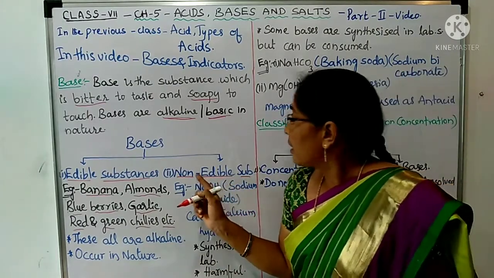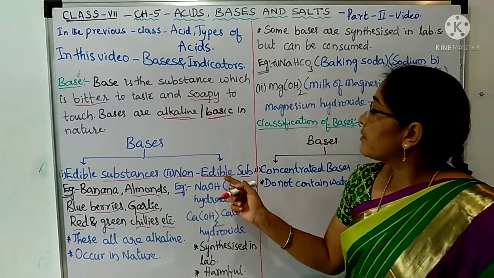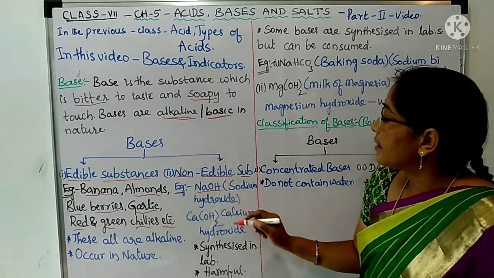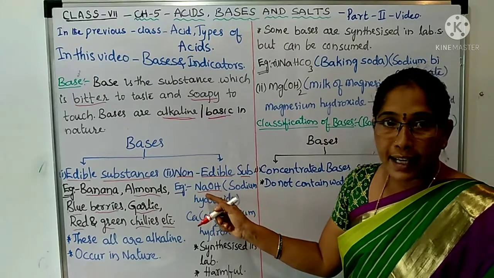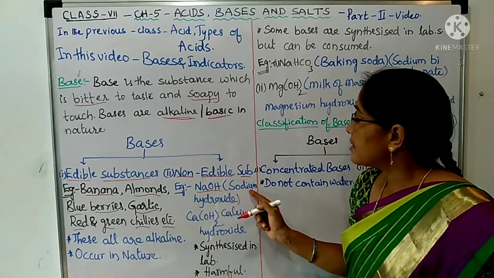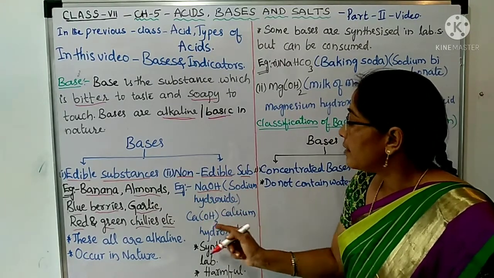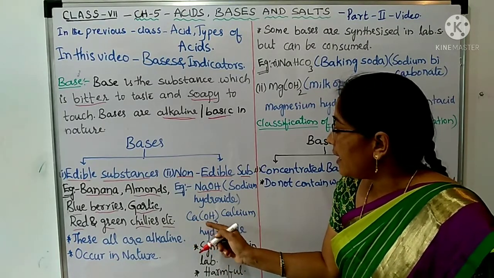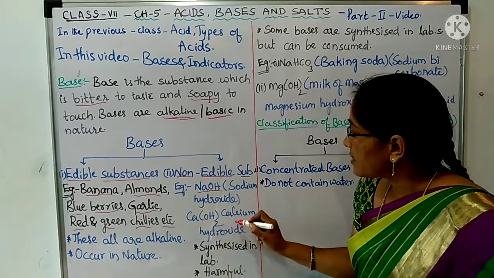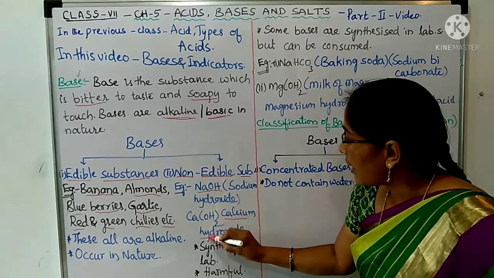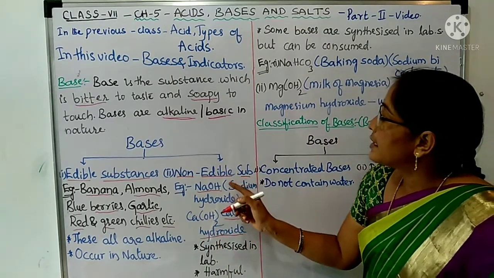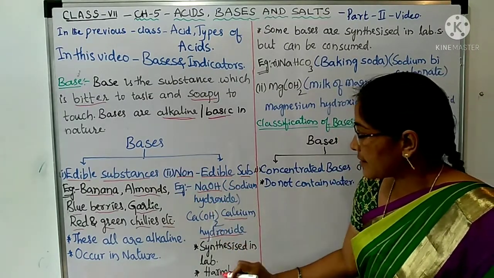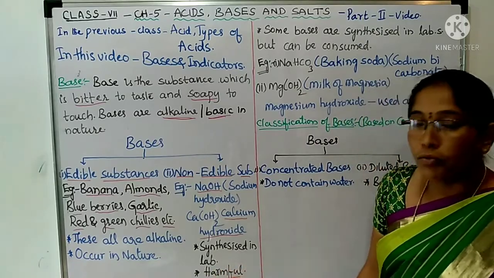Next come to non-edible substances which are basic in nature. Those are sodium hydroxide. Its symbol is NaOH and its name is sodium hydroxide. Next is calcium hydroxide. Its formula is Ca(OH)2. Its name is calcium hydroxide. These non-edible basic substances are synthesized in laboratories and these are harmful.